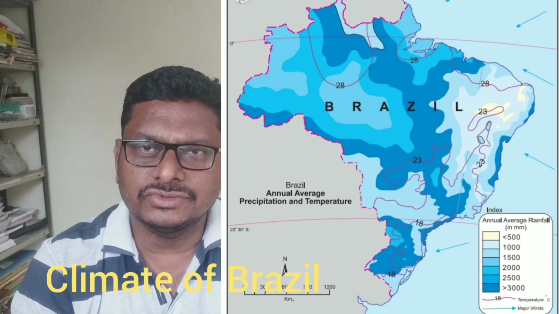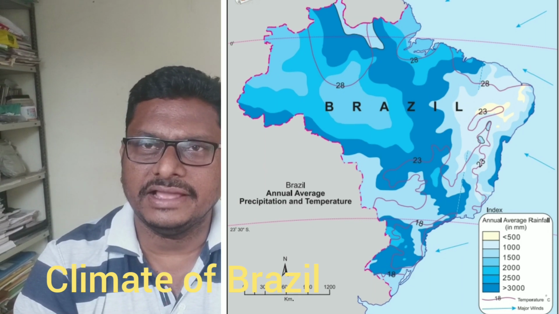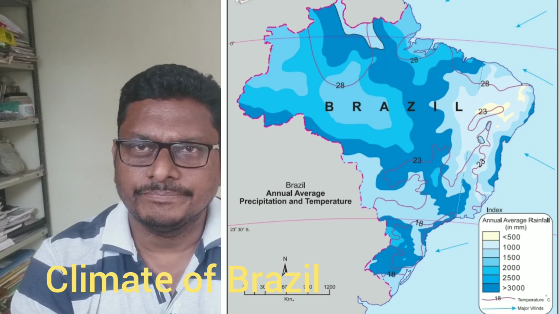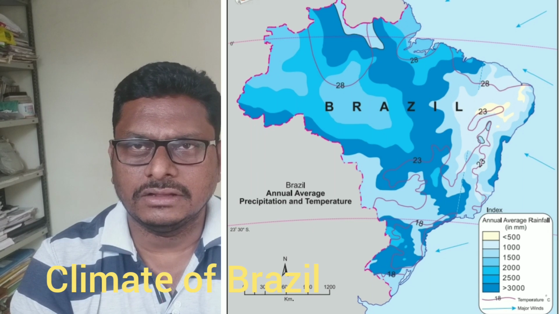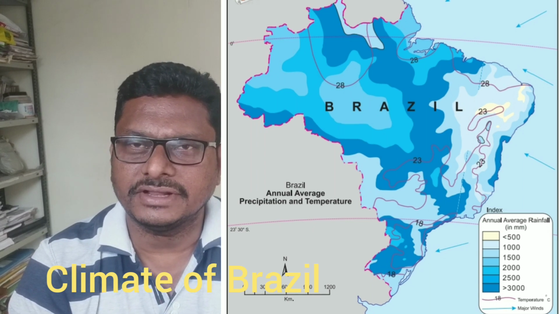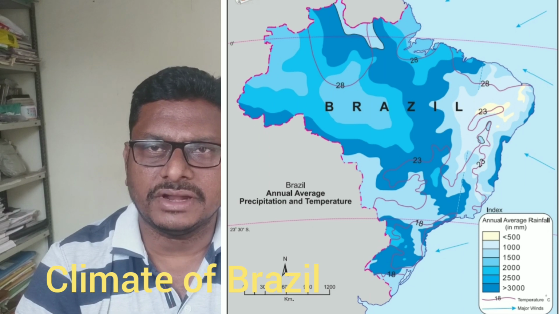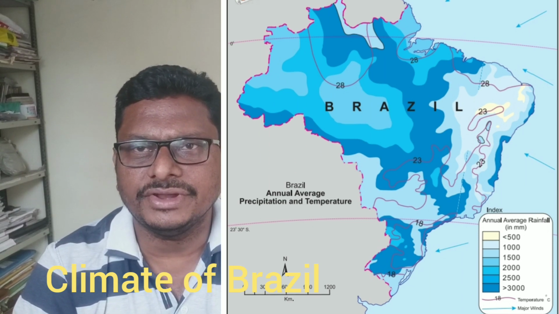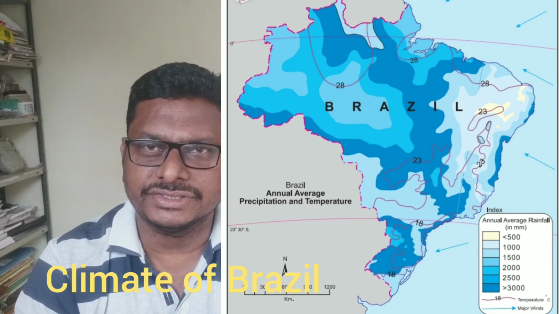As we come down towards the south, we know that there are the Brazilian highlands, and on these Brazilian highlands there is a rain shadow area. The rainfall here is up to, or sometimes less than, 500 millimeter. So this northeastern part of the Brazilian highlands experiences a very dry, hot and dry climatic condition.